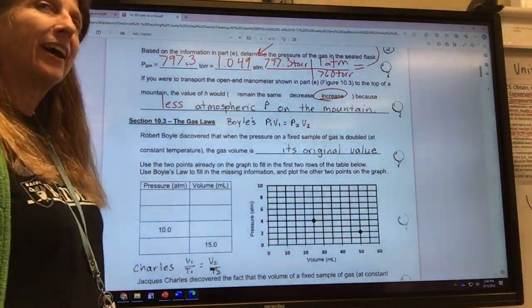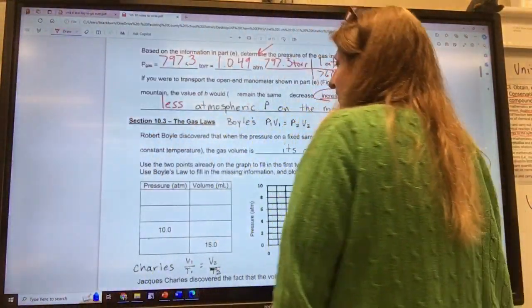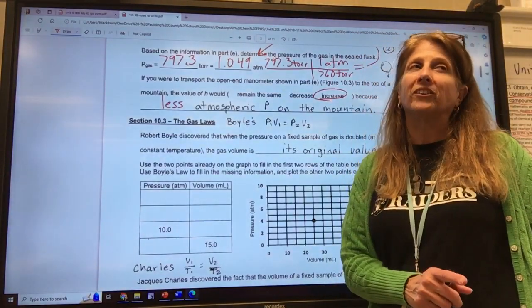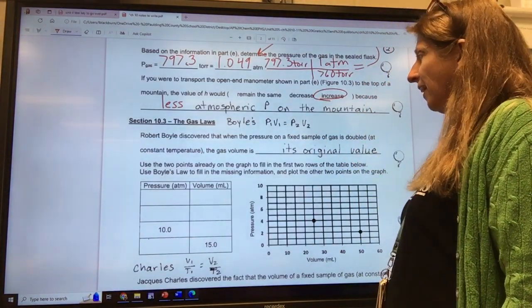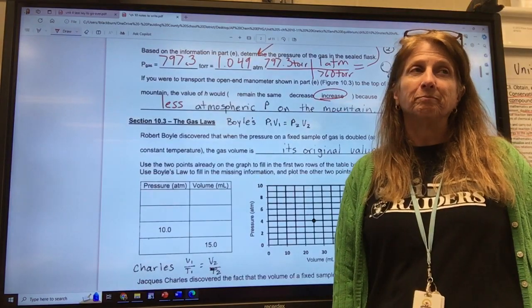All right. Always got to sing the gas law song whenever you can, because there's not really that many opportunities in life to sing the gas law song. Okay, I didn't make up the gas law song.